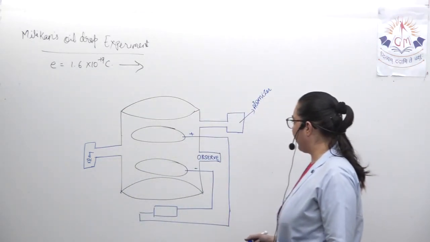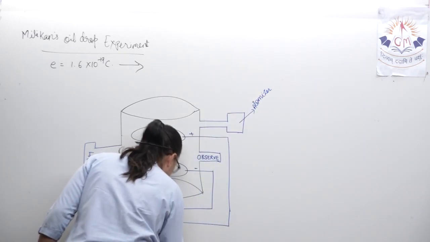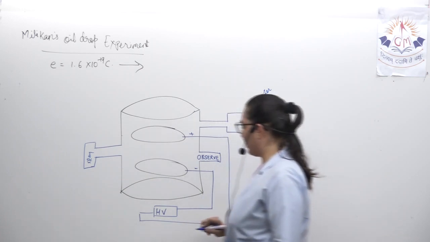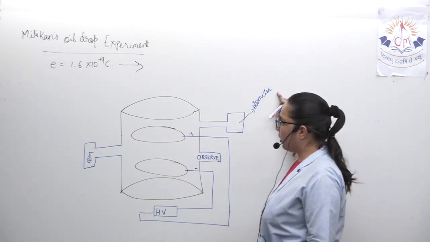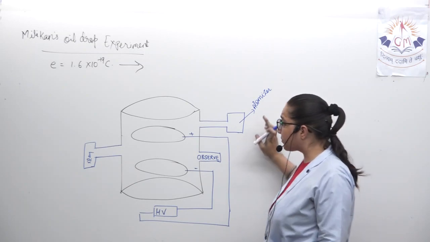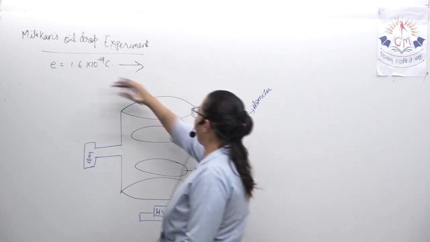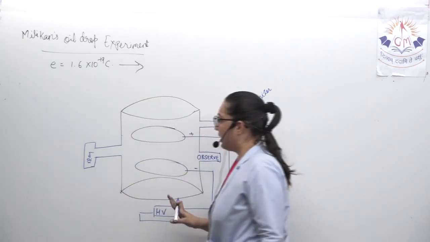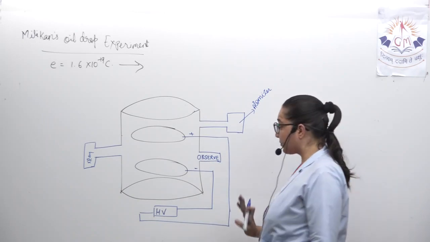This is about the arrangement. High voltage battery source was kept over here. There was an atomizer over here, and the oil. This is Millikan's oil drop experiment whole apparatus, and this is how he had arranged everything.